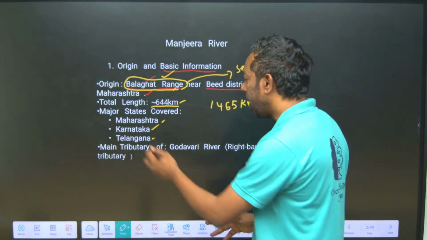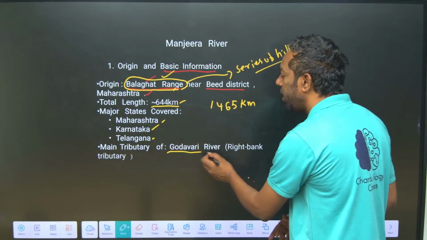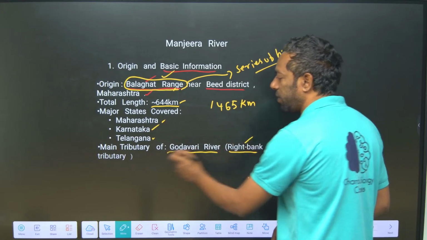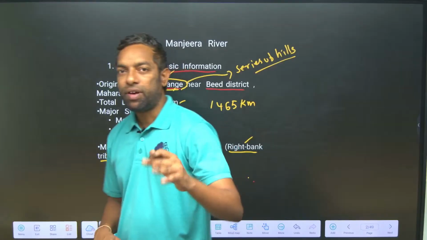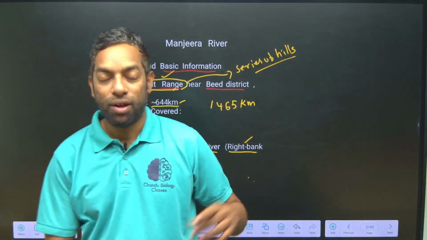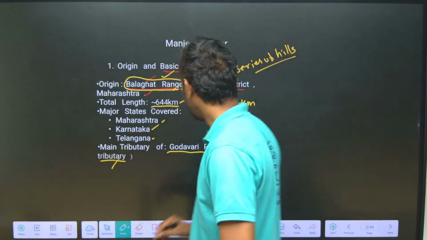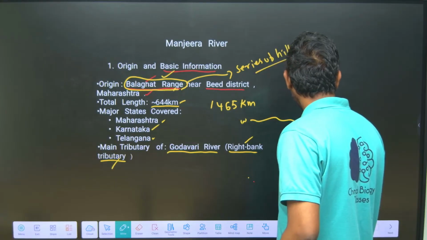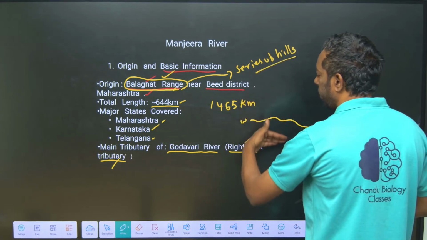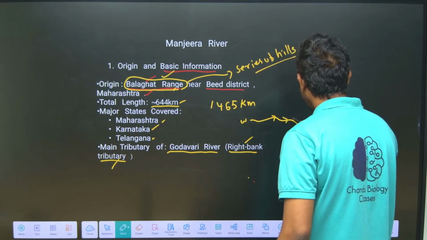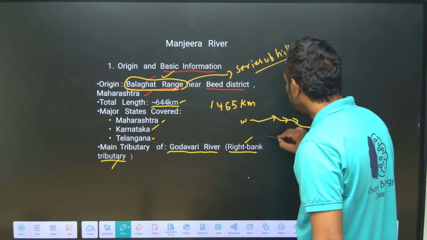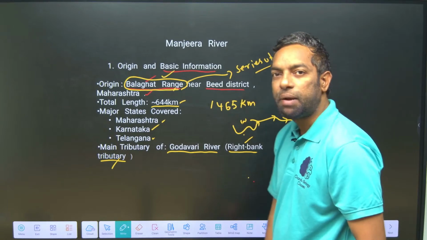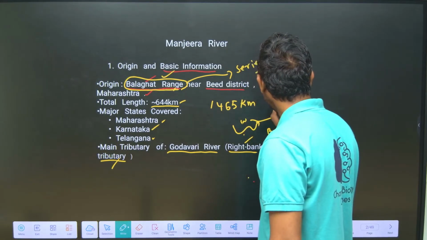The Manjira is the main tributary of the Godavari, which is a right bank tributary. Godavari flows from west to east. This is the left side, this is the right side, because of the Godavari's flow this way, west to east. So the Manjira, which originates in Maharashtra, meets the Godavari here on the right bank.